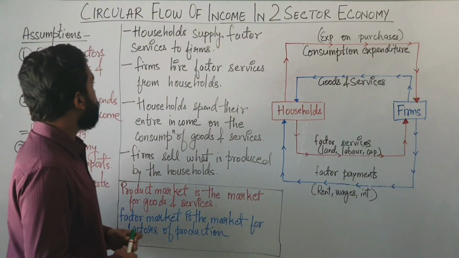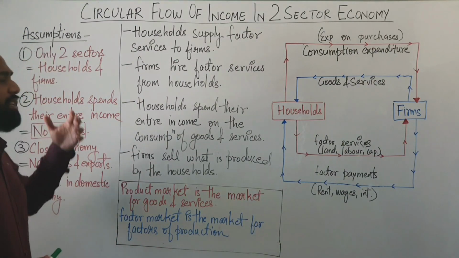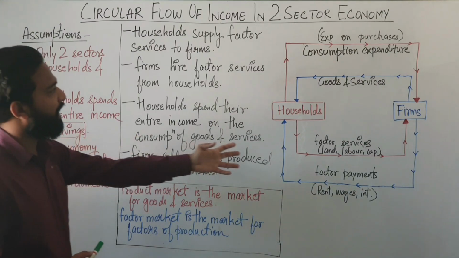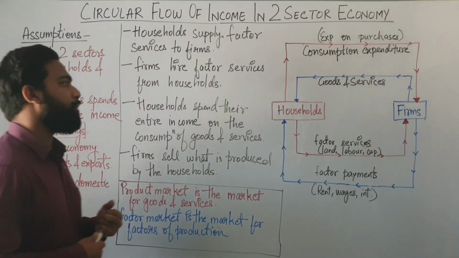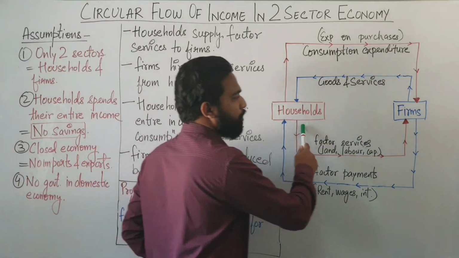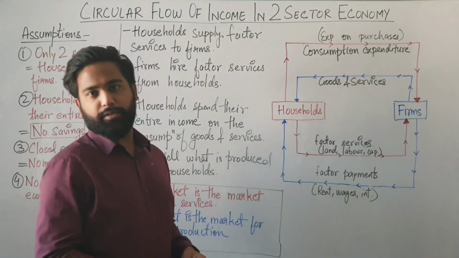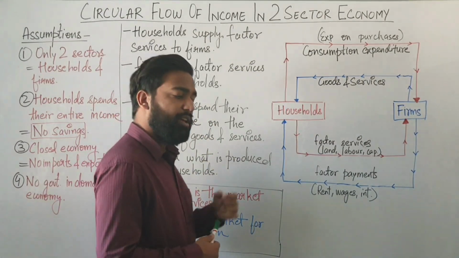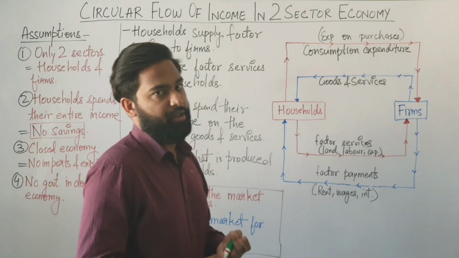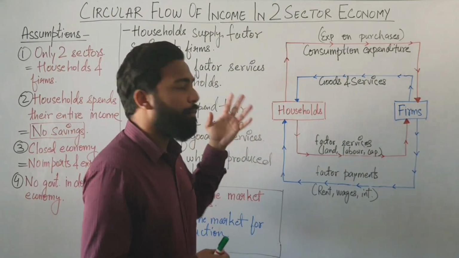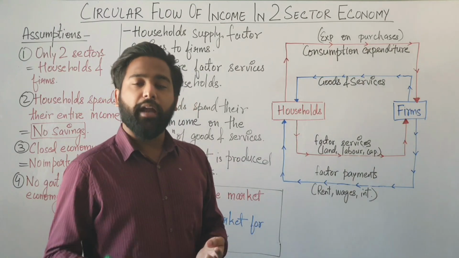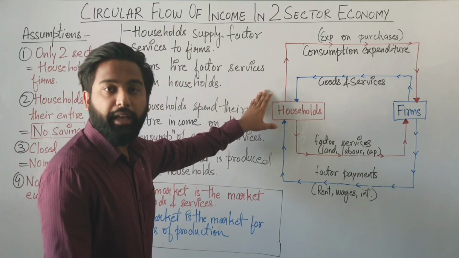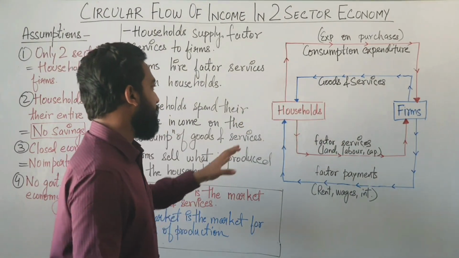Now the other part, or we can say the explanation of this circular flow of income, can be explained with the help of this diagram. So there are two sectors, the one is household and the other one is firms. Is that clear? Now, you remember in the previous video we had the real flow and the money flow. Now we have combined that money flow and the real flow, and we have made this theory which is circular flow of income in two-sector economy. Now, let's see.